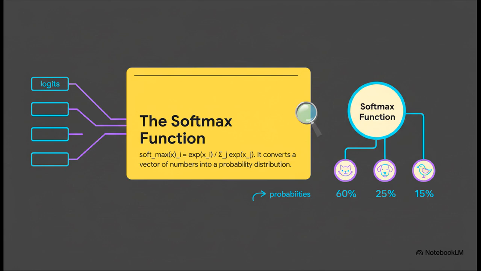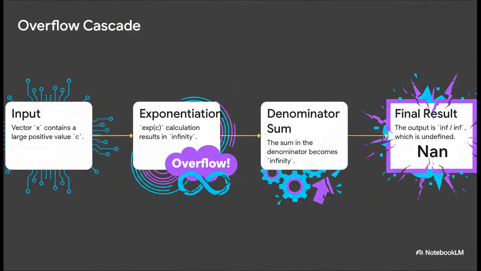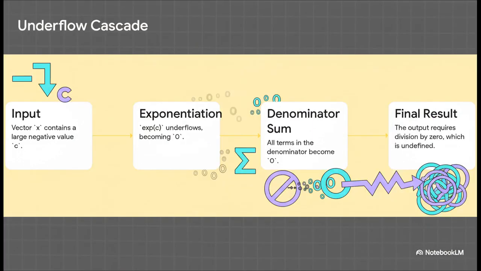Seems simple enough, right? Well, here's the problem. See that exp(x) part? If one of your input values, let's call it c, is a really big positive number, the exp(c) calculation just explodes. The number gets so huge that the computer literally can't represent it and just throws up its hands and calls it infinity. And that starts a chain reaction. The denominator becomes infinity, and you end up trying to calculate infinity divided by infinity. The result? NaN, not a number.